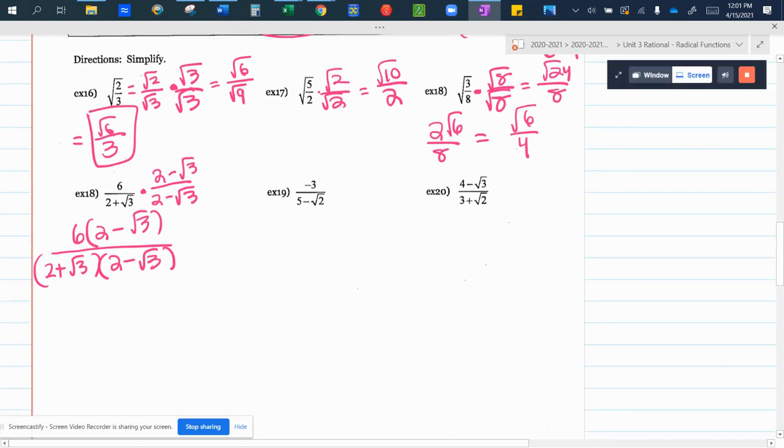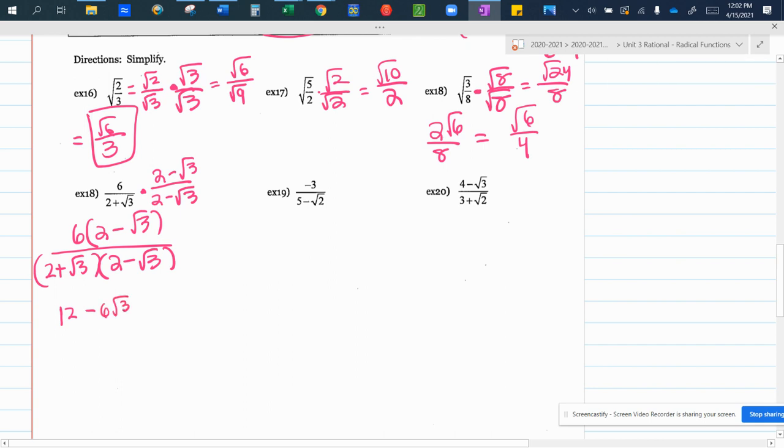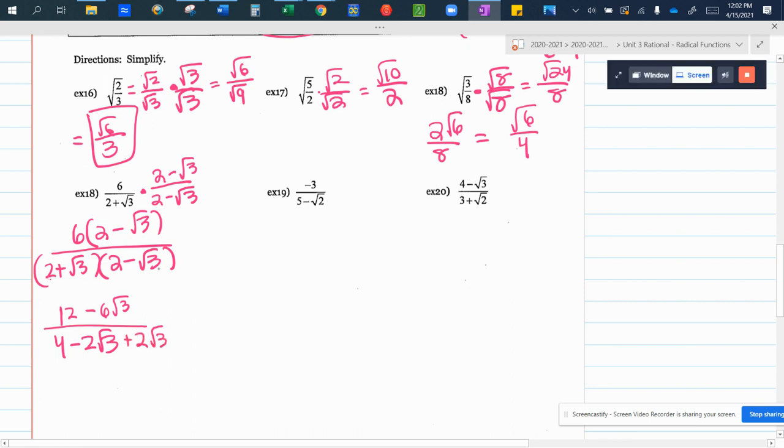So first thing, I'm going to simplify my numerator. 6 times 2 is 12. 6 times the negative square root of 3 is negative 6 root 3. I'm going to do FOIL. So first, 2 times 2 is 4. Outer, 2 times negative root 3 is negative 2 root 3. Inner, that's going to give me plus 2 root 3. And last, minus the square root of 3 times the square root of 3.